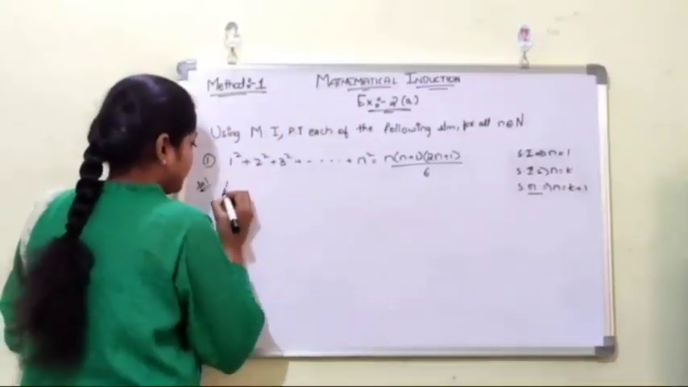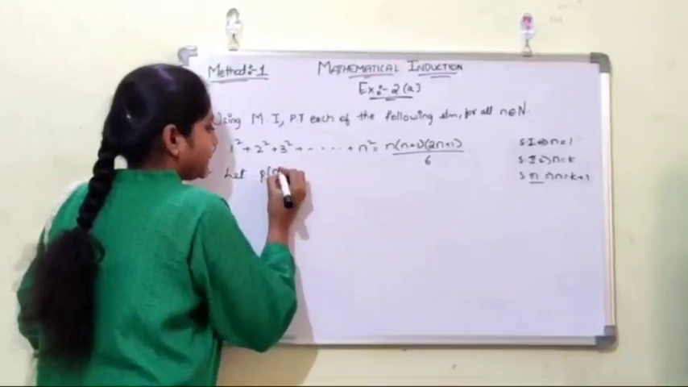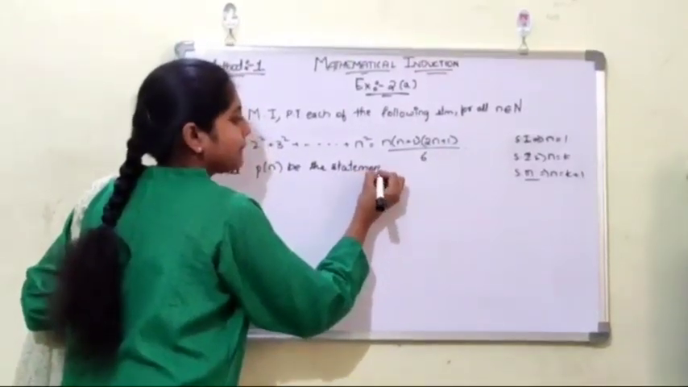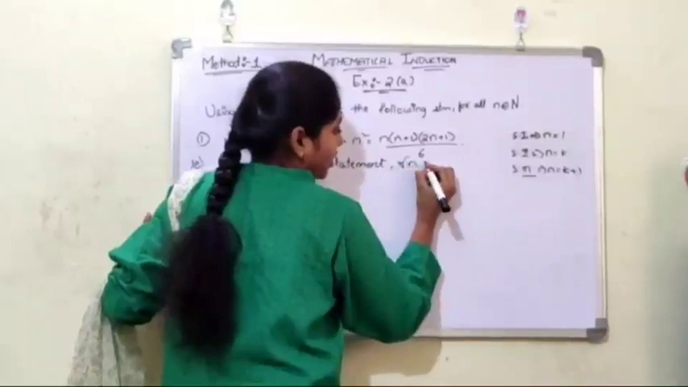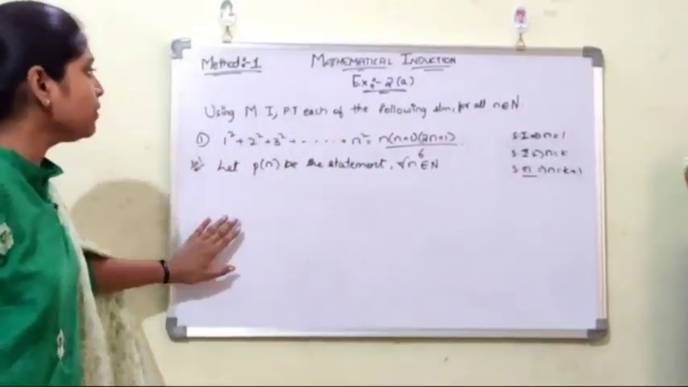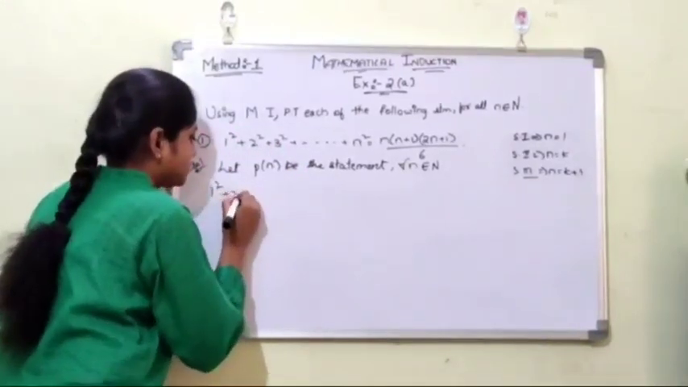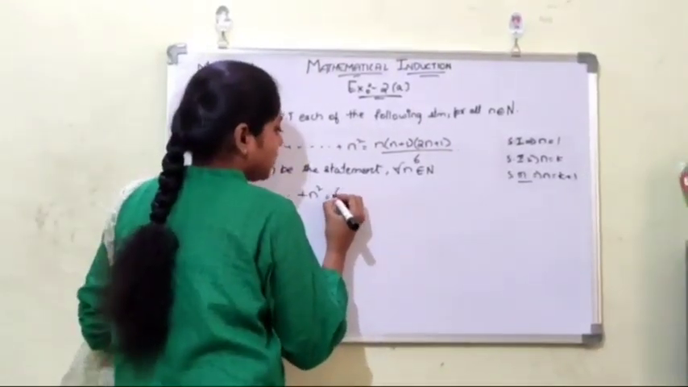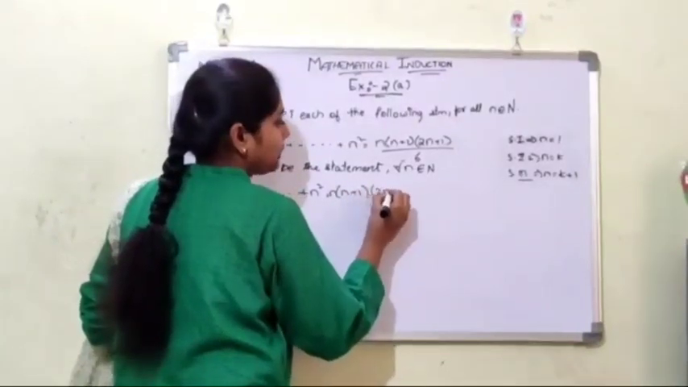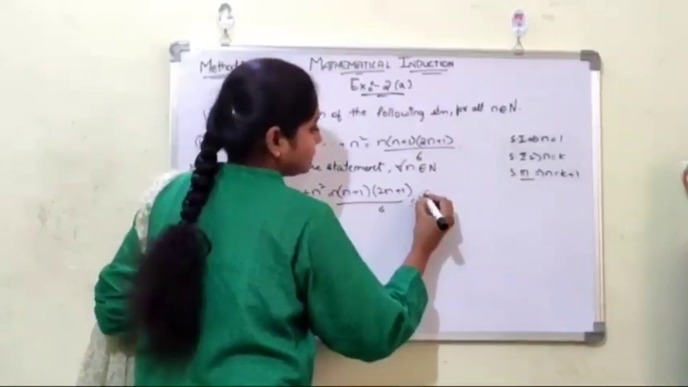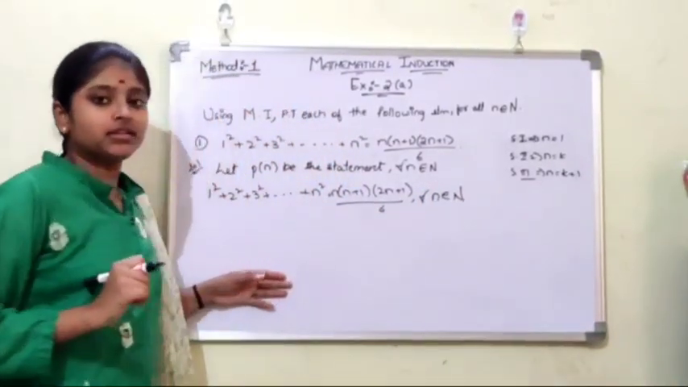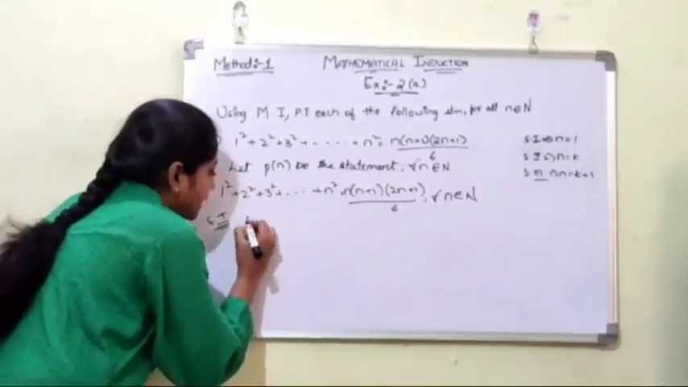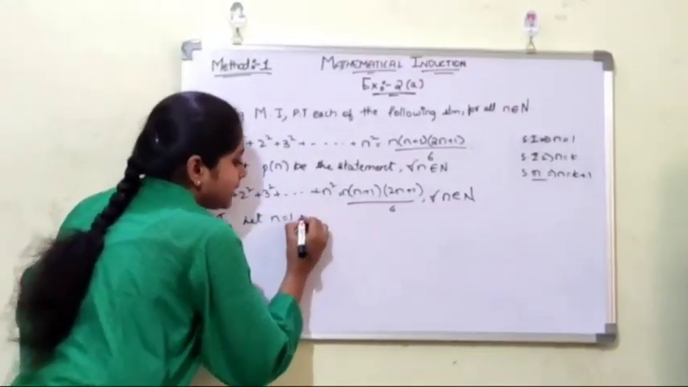Now let P of n be the statement: 1 square plus 2 square plus 3 square plus and so on plus n square equals n into n plus 1 into 2n plus 1 by 6, for all small n belongs to capital N. Now we will go with step 1. Let n equals to 1 be true.